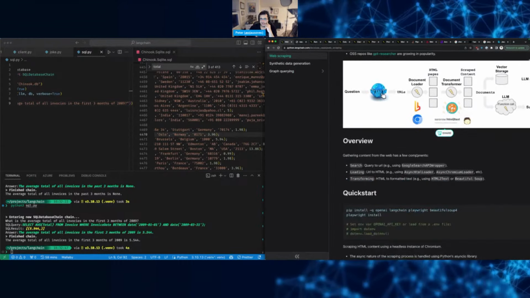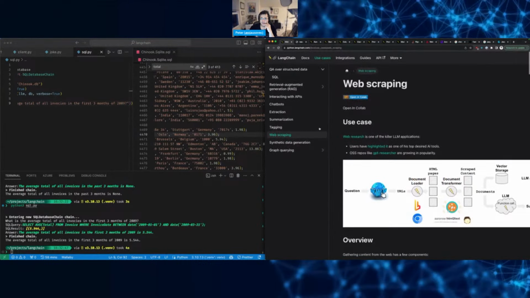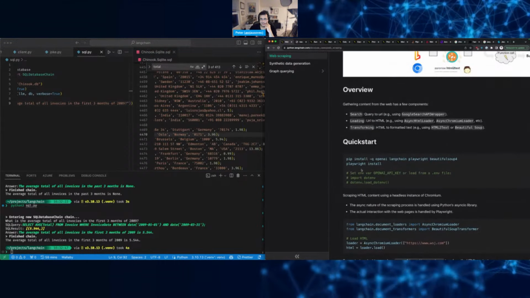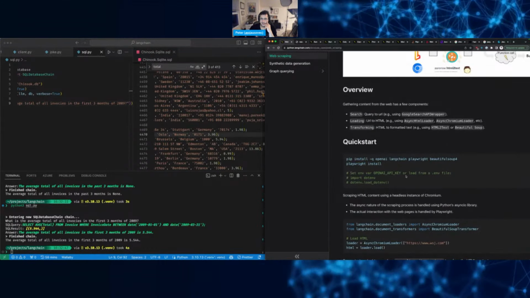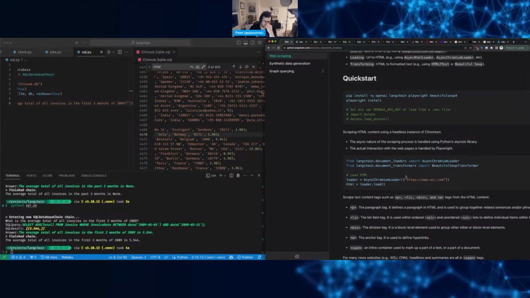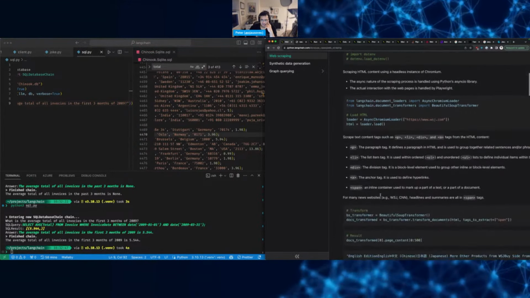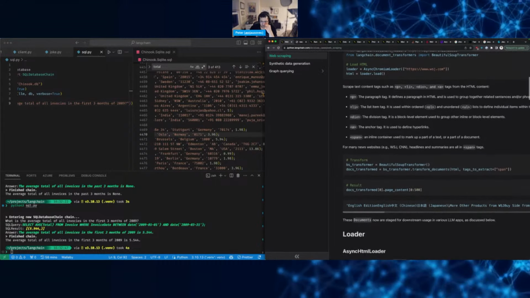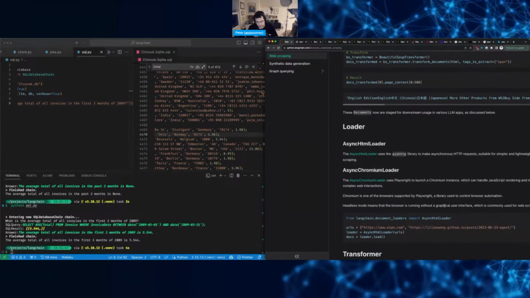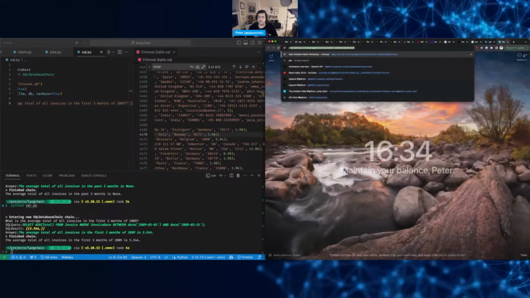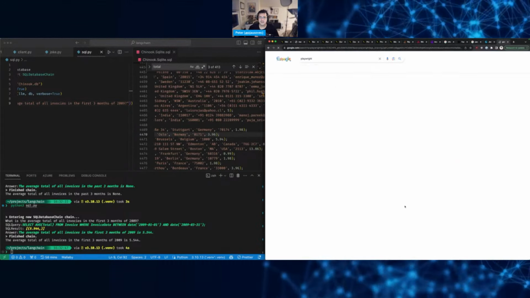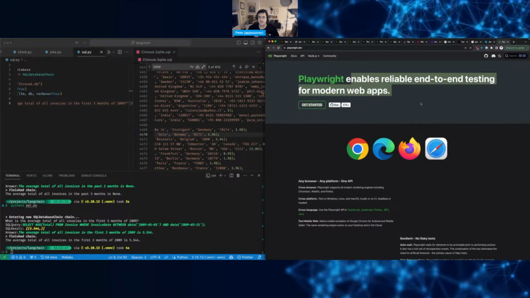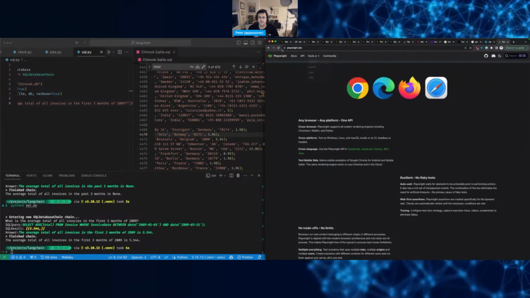Web research. I like that. Web scraping, web research. Oh, this is actually going to go and use Playwright. I think Playwright is for, I want to say automating the browser, but I'm not sure. What is that? Oh yeah, testing, end-to-end testing, modern web apps. It might be for that.